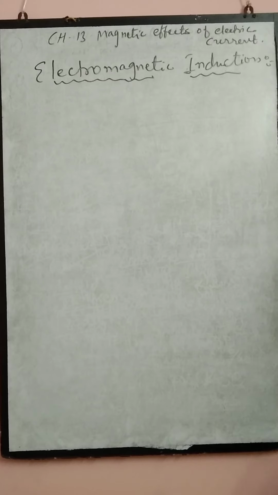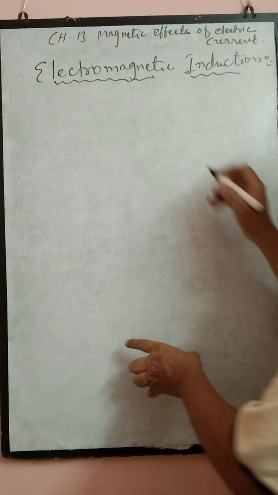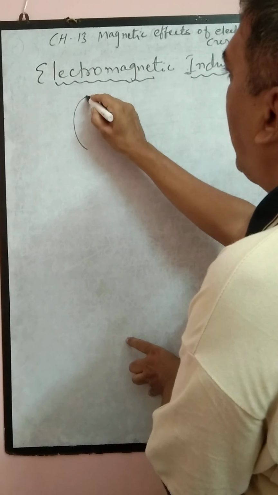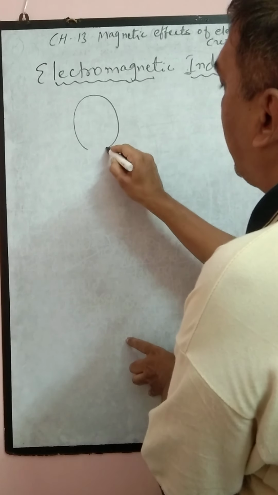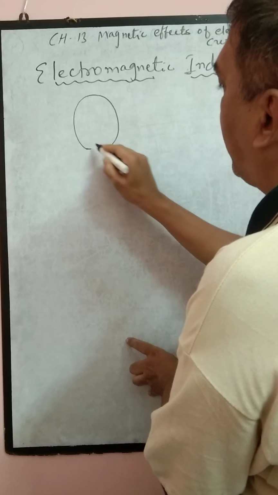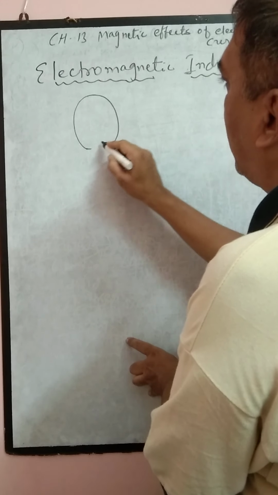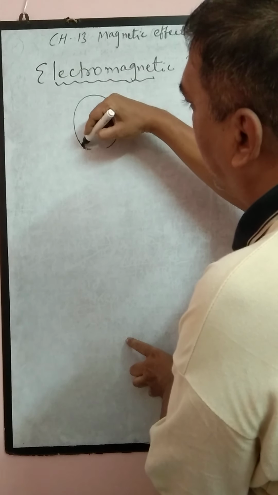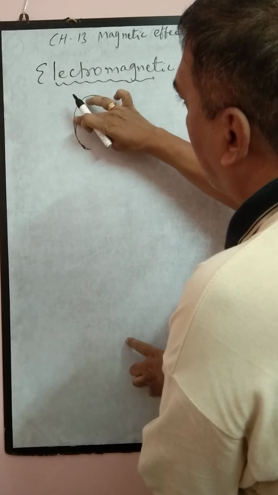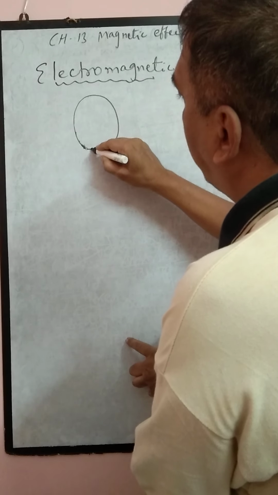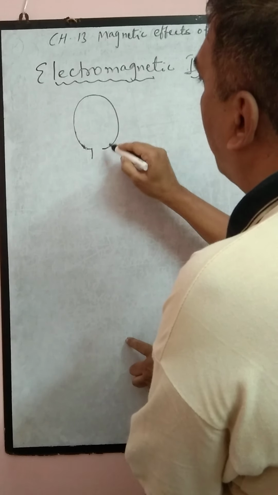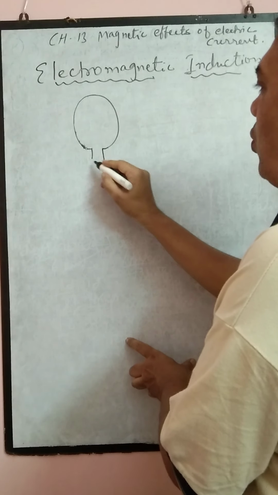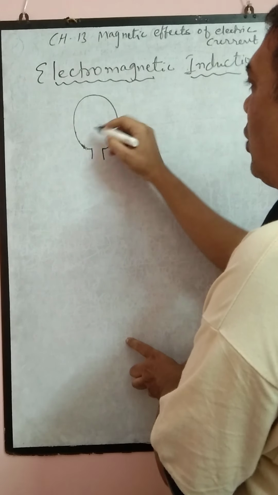In one of his experiments, he used a circular coil. The wire is bent and winding is done on it, so here the coil is prepared. This loop has a number of turns of winding on the wire.